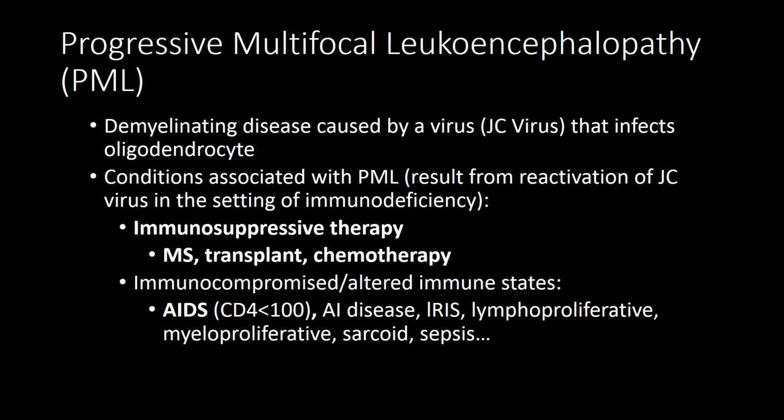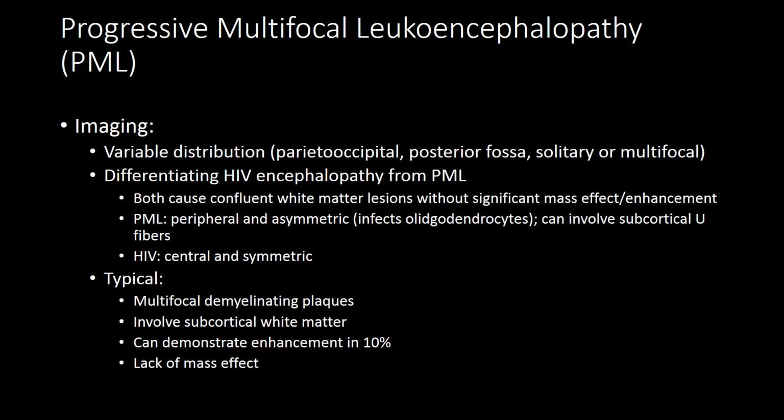Now this may be related to either immunosuppressive therapy, such as in the case of multiple sclerosis, transplants, chemotherapy, or it can occur in patients with immunocompromised status or altered immune states. It can be seen with AIDS when the CD4 count is less than 100, autoimmune disease, lymphoproliferative disease, myeloproliferative disease, sarcoidosis, and sepsis. On imaging, PML typically has variable distribution.